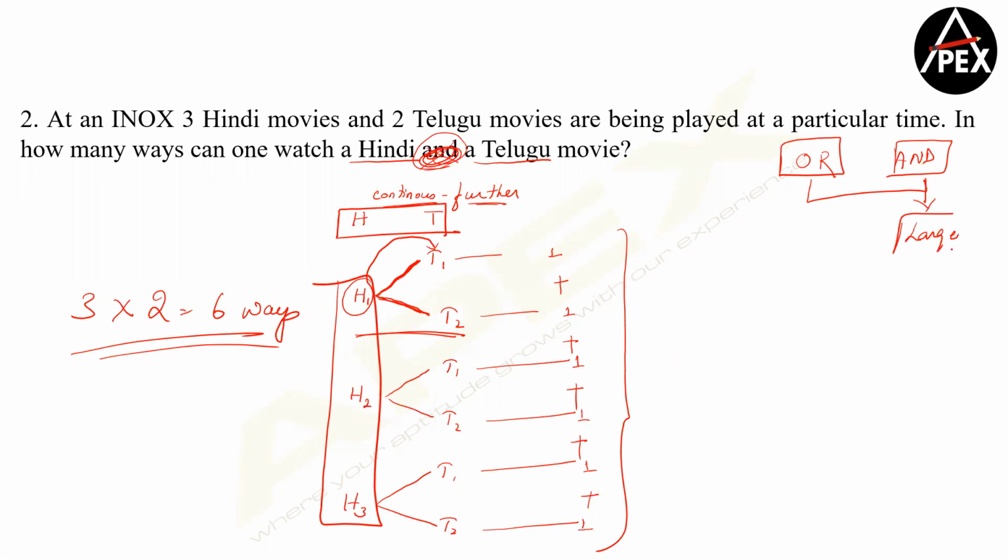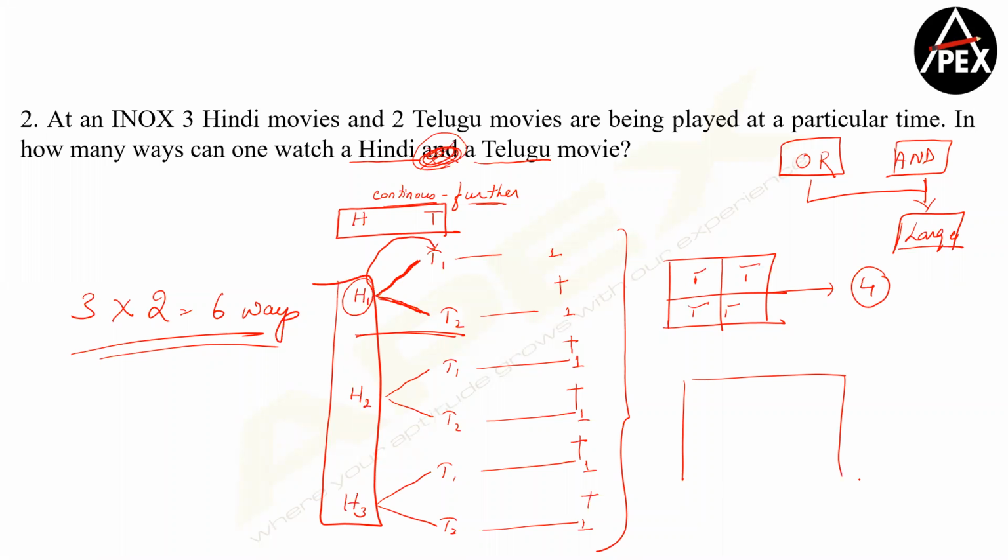I'll give you a very simple example, guys. How many smaller squares are there inside the larger square? Can you give me the answer? So I can say 1, 2, 3, 4. In a way, I'm adding 1 plus 1 plus 1 plus 1. Now, suppose I change this to, let's say, 1, 2, 3, 4, 5 and 1, 2, 3, 4. Now tell me how many small boxes are there inside the large box.